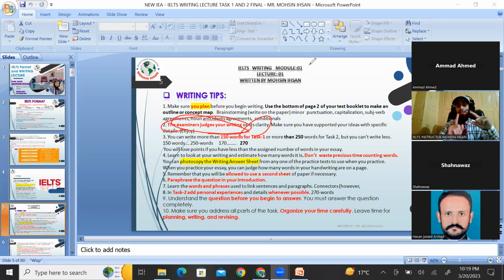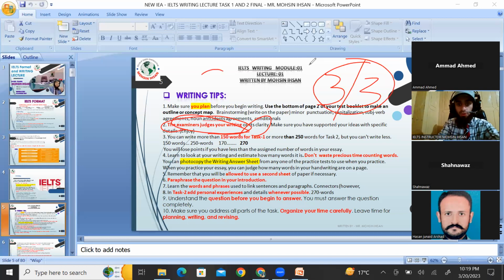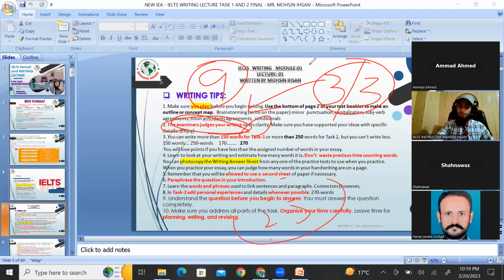But in task 1, instead of 150, the easiest part of writing, out of 9, I expect 3, and I want you guys to keep the target of 3. Like the total 9 bands, you'll be aware of it. In the writing module, total 9 bands in all the modules. 3 bands for task 1. In task 1, your target shouldn't be less than 3. If you got 2.5, fine, but not fair. Okay, your target should be 3, because the easiest, whether that is for general or academic, that is the letter or the description of a chart, the easiest part.